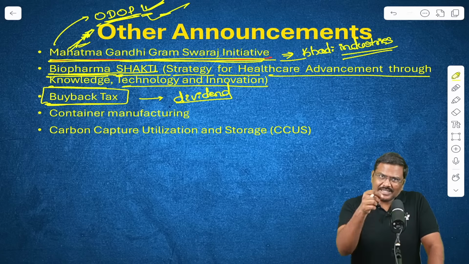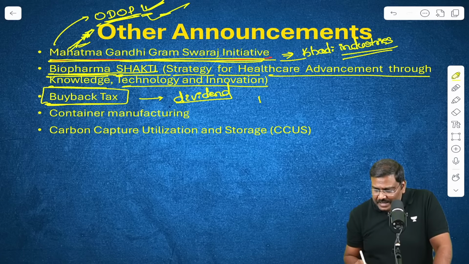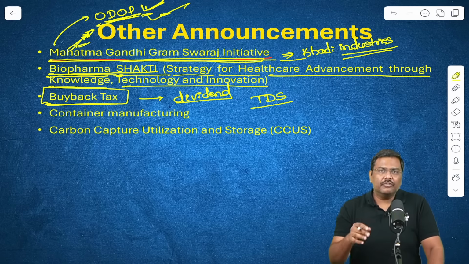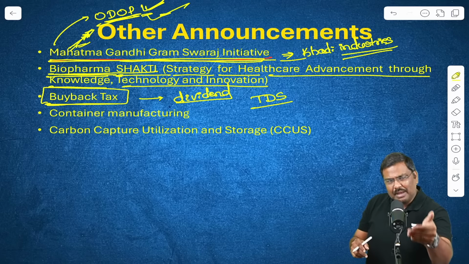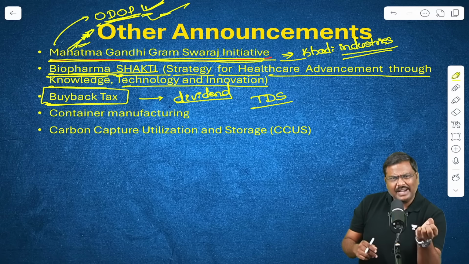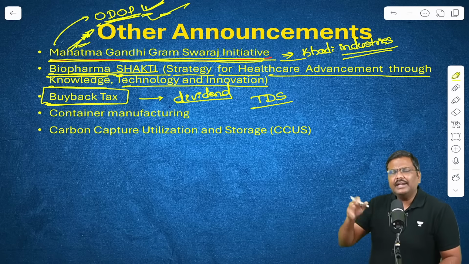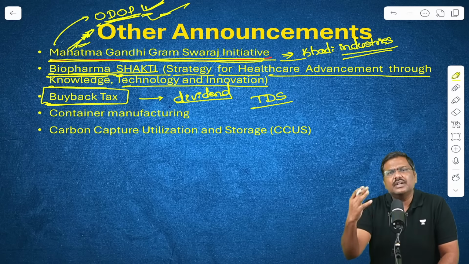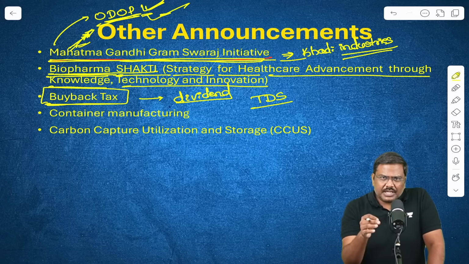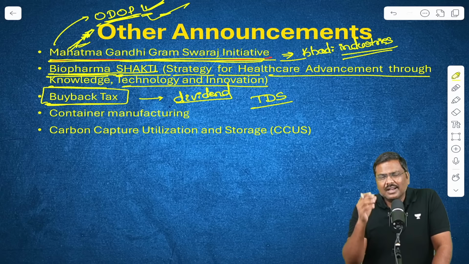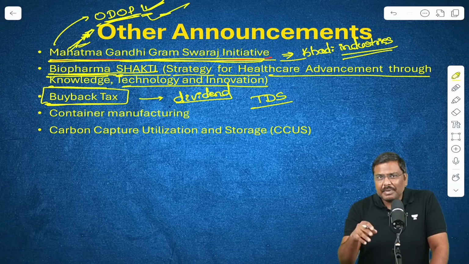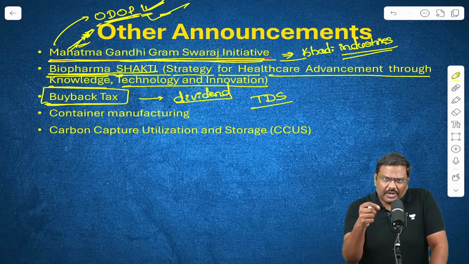So the Government of India went a step ahead. They introduced the idea of TDS, tax deduction at source, which means when the company purchases the shares and pays money to you, they will hold the amount as TDS and give it to the government. Basically, this was the methodology introduced by the government. Now, some of you will be thinking, why, sir? What is the logic? The logic of the Government of India was that a lot of these companies were going for buybacks rather than paying dividends. So the Government of India introduced this.